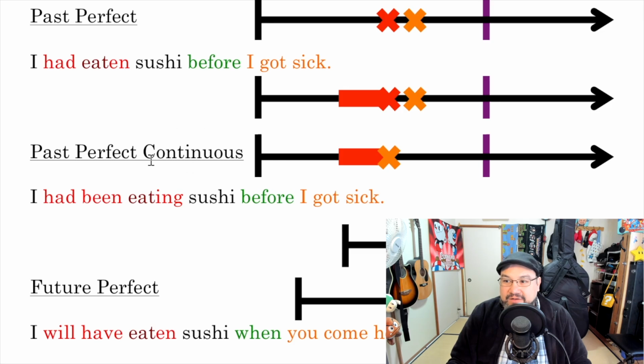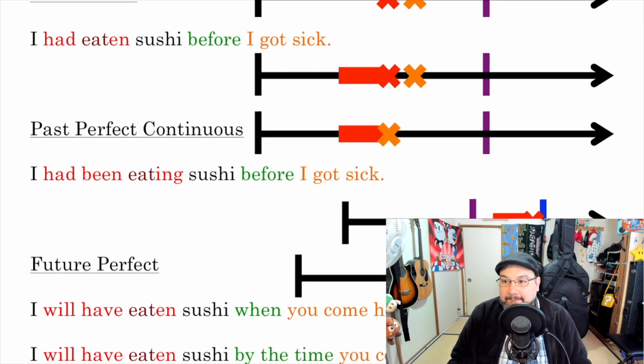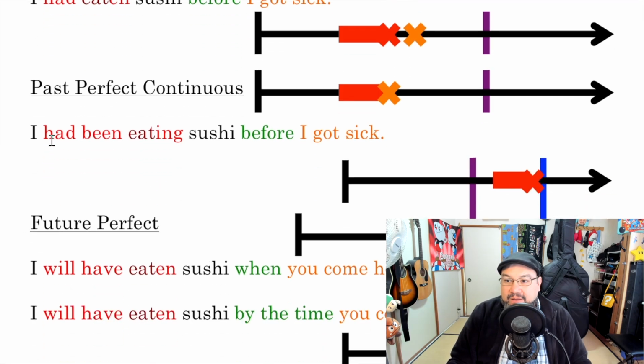The past perfect continuous is the same idea as the present perfect continuous, but in the past. I had been eating sushi before I got sick. Same idea, except this is closer. Okay?